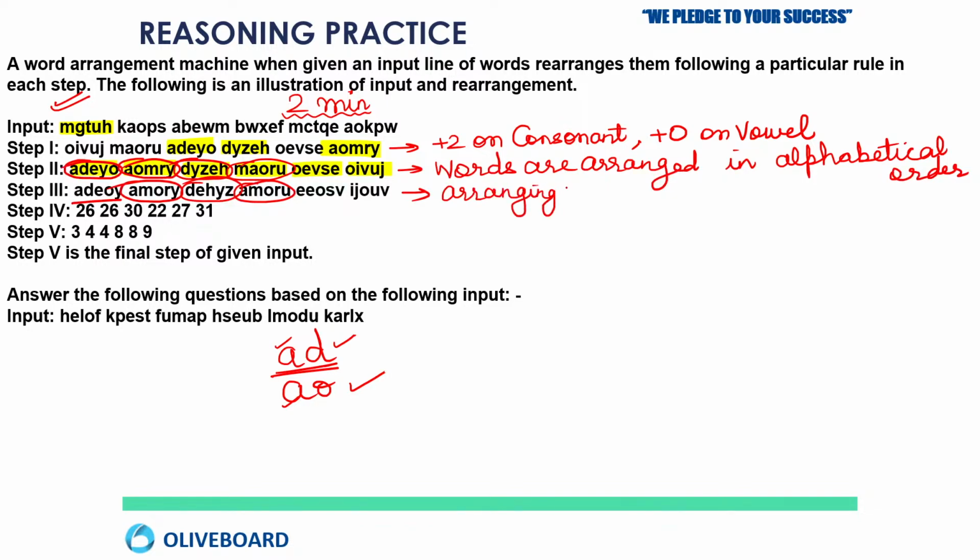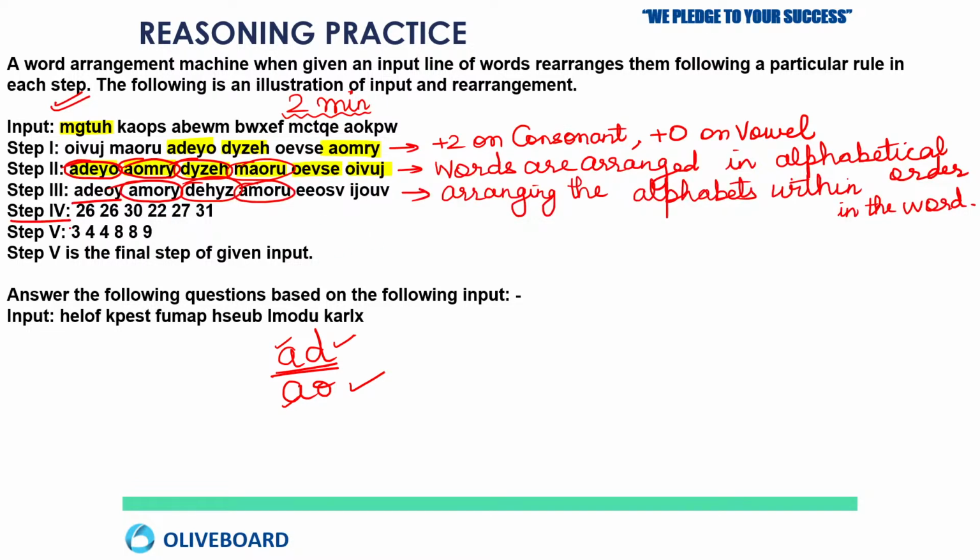Arranging the alphabets within the word.